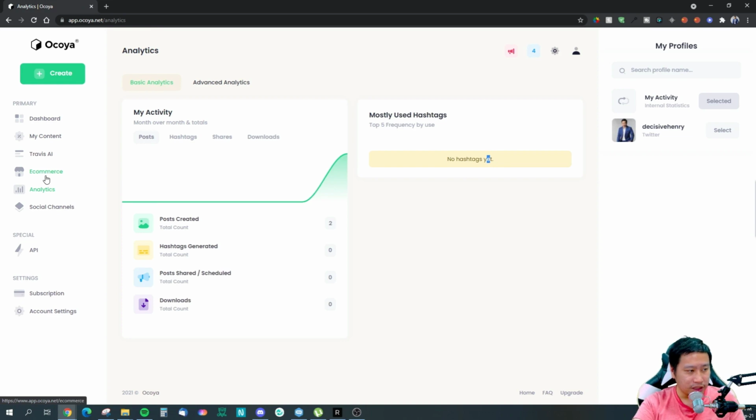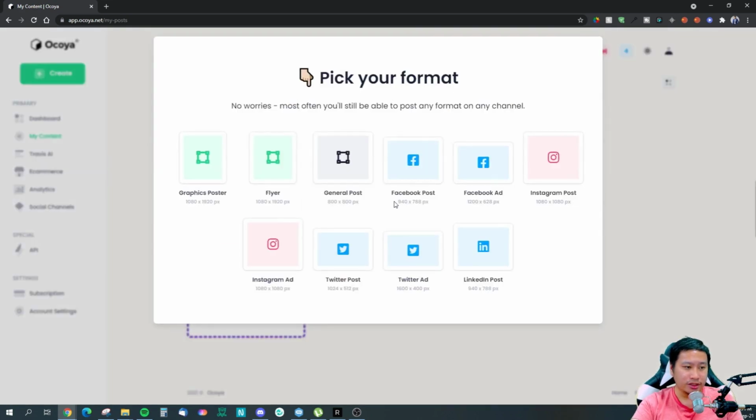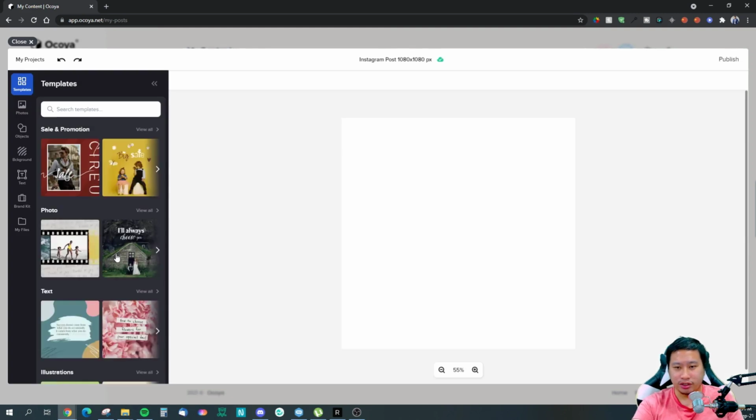So the next thing we want to be doing is, let's jump into my content first. Okay, so all you need to do is just click on create content, and you can choose any one of these. So let's say it's an Instagram post, you just click on Instagram post, and it will load up a content creator right here.